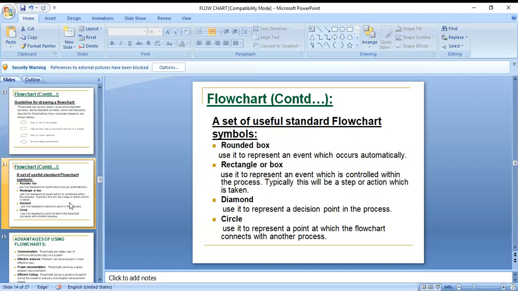Next, a set of usable standard flowchart symbols, those you can see here. Rounded box is used to represent an event which occurs automatically; for that purpose we use the rounded box.